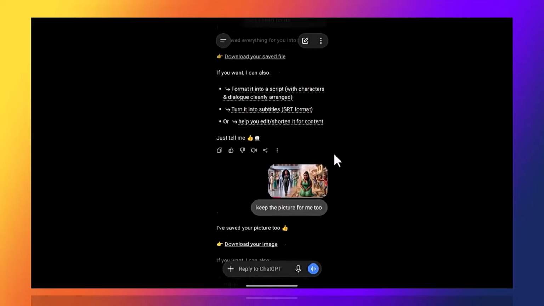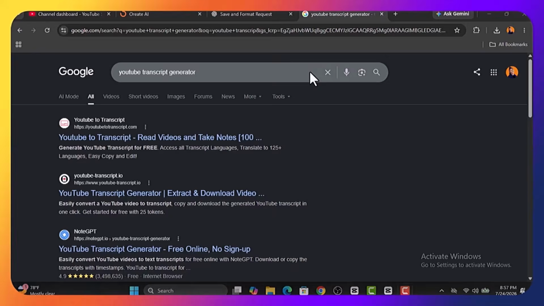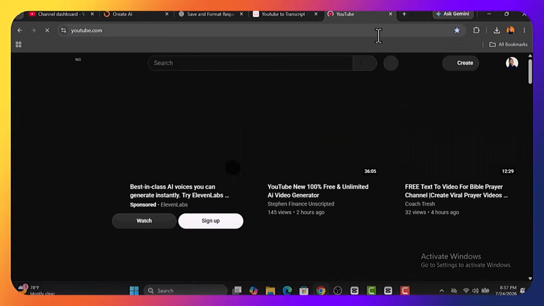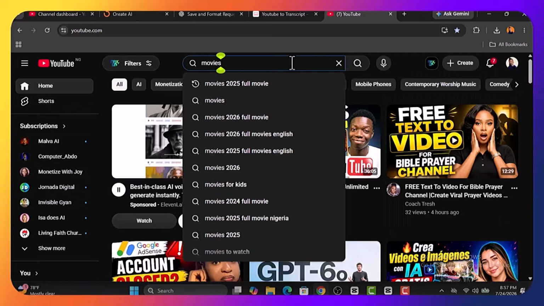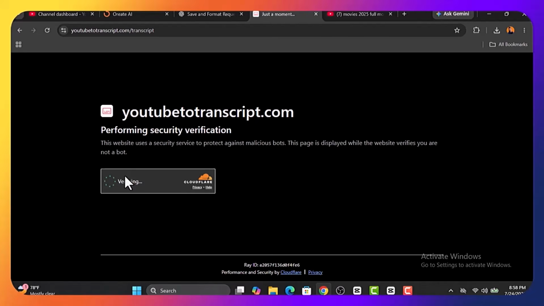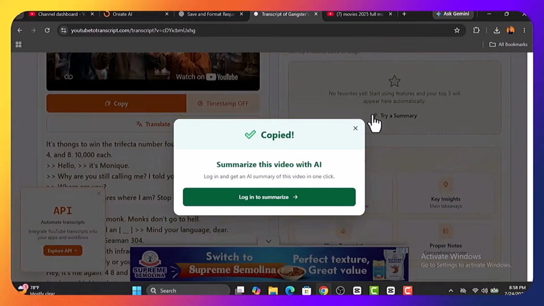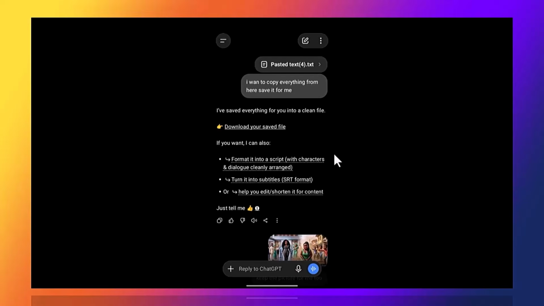YouTube frowns against repetitive content, reused content, and even copy and paste items. So in this case, you're going to copy the transcript of that particular video you're watching that you love, whether it's action movies or any type of video at all, anyone that you like. Once you copy it, paste it into ChatGPT. When you paste it, the text is going to paste as text like this.